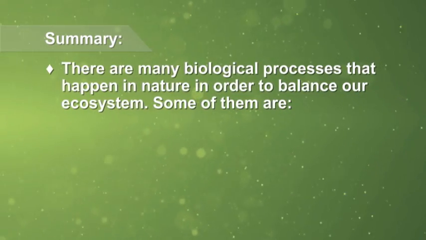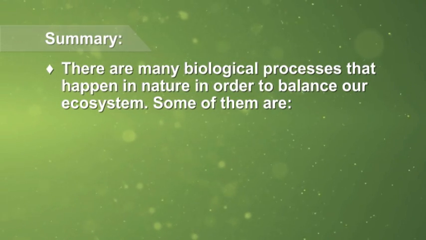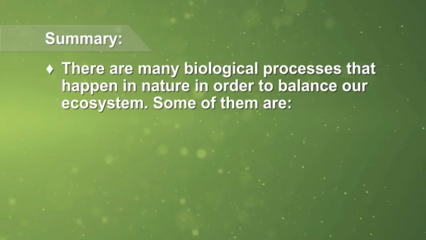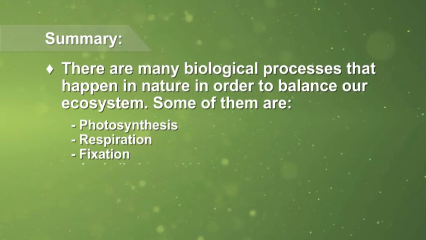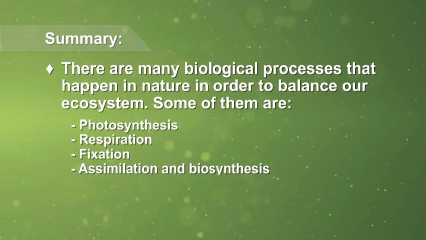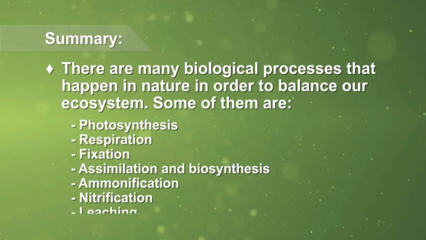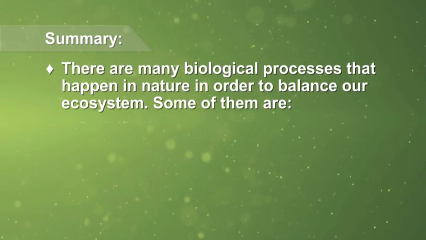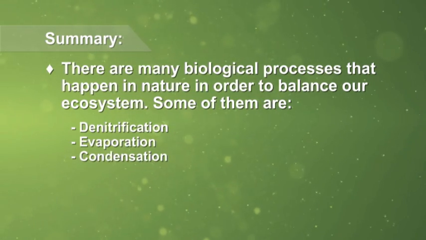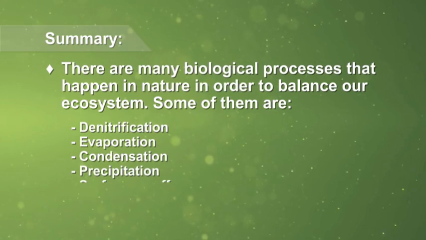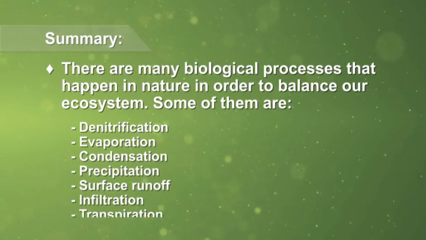There are many biological processes that happen in nature in order to balance our ecosystem. Some of them are photosynthesis, respiration, fixation, assimilation and biosynthesis, ammonification, nitrification, leaching, denitrification, evaporation, condensation, precipitation, surface runoff, infiltration, and transpiration.